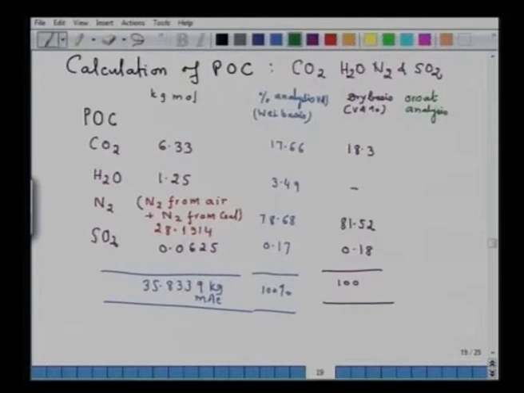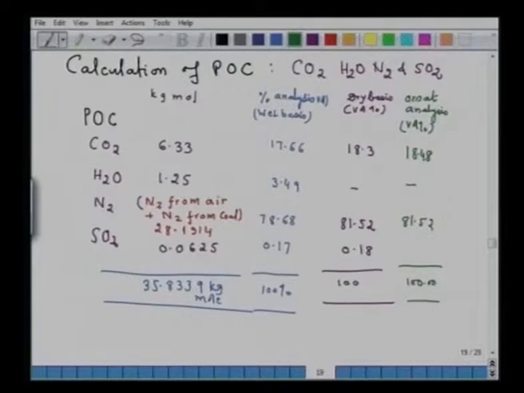With that I mean, we are now calculating the percentage composition of the products of combustion as if we have performed Orsat analysis. Remember, this is also on the volume percent, but after performing the Orsat analysis. So, here it will be 18.48% and here 81.52%. So, that will be again equal to 100.